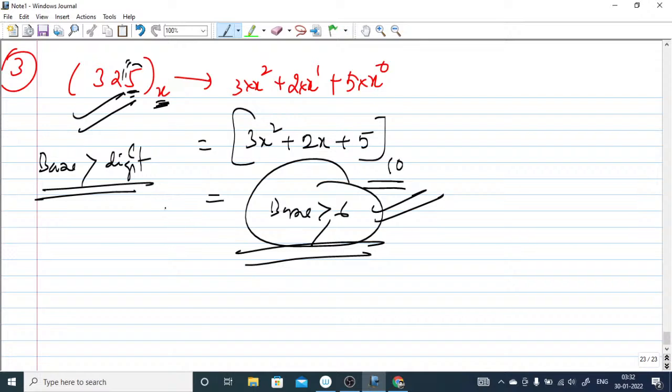So always keep in mind, your digits cannot be greater than the base of the number system. Remember, this is the important concept. Questions can be asked from this concept, right?